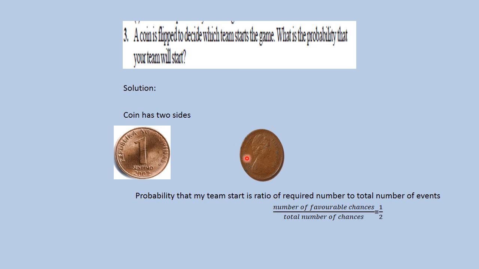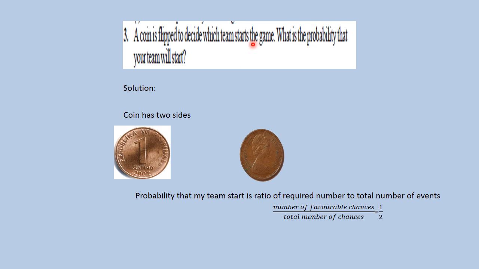So totally there are two chances. Only two chances, either head or tail. Now suppose I choose head. How many favorable chances are there? Because there are only two chances, out of these two, I want to get head. So there is only one chance. So one favorable chance.